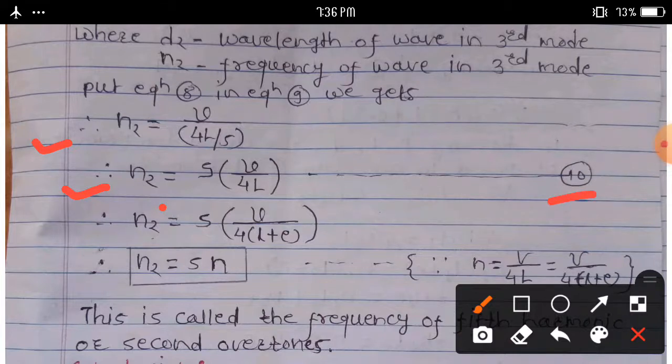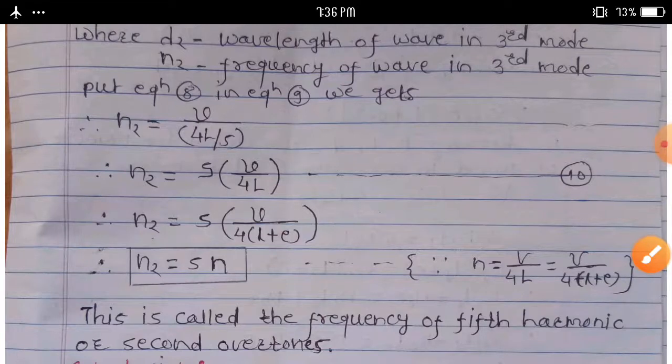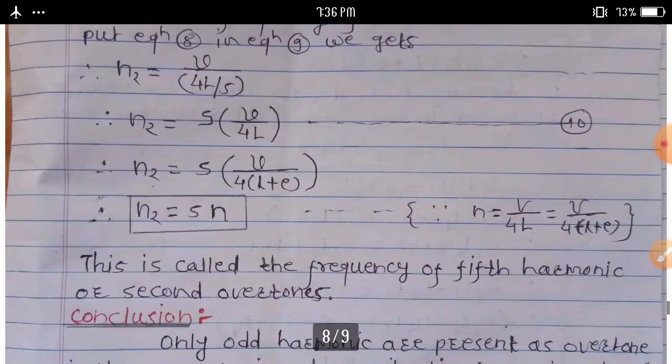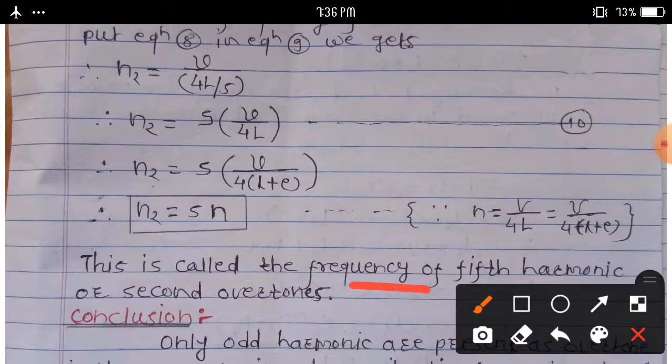Consider equation 10 and we can write n2 is equal to 5 v upon 4 into small l plus e, because small l plus e is equal to capital L, that is the corrected length. Then we calculate n2 is equal to 5n, because n is equal to v upon 4L or v upon 4 into small l plus e. This is called the frequency of the fifth harmonic or second overtone.